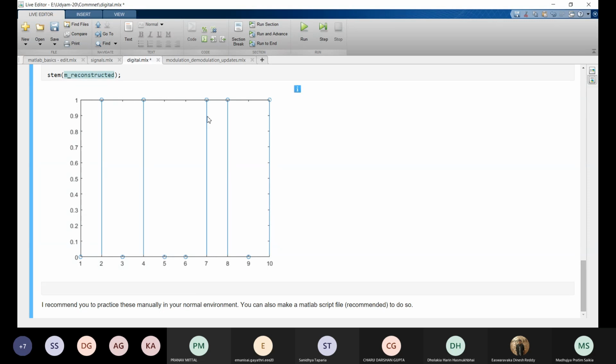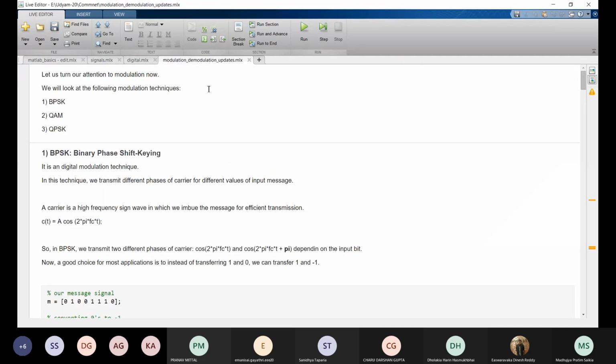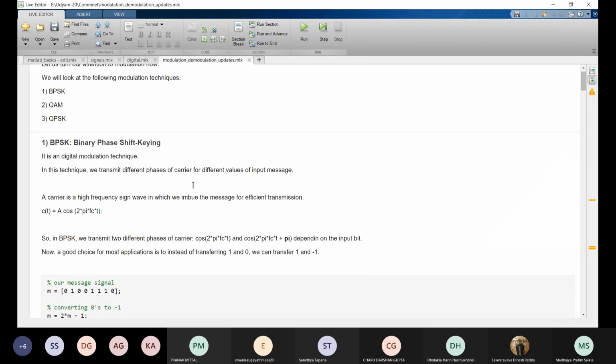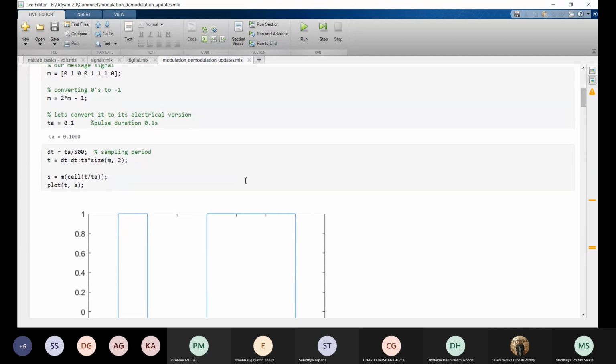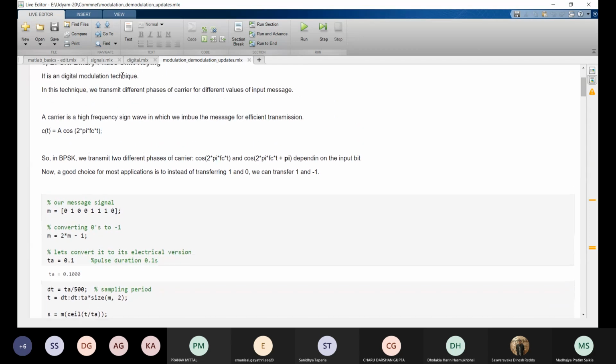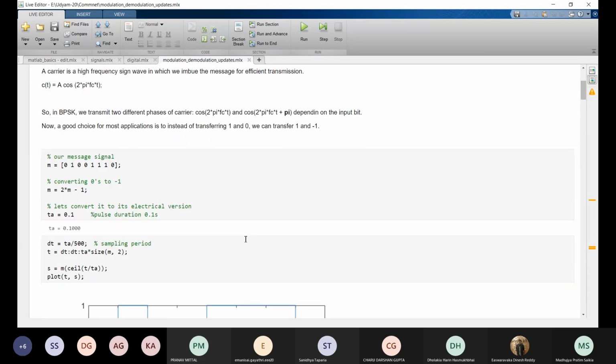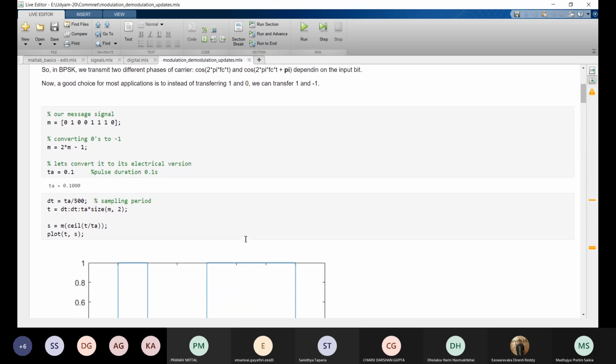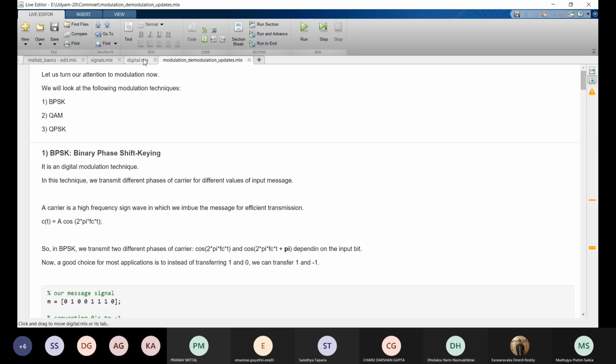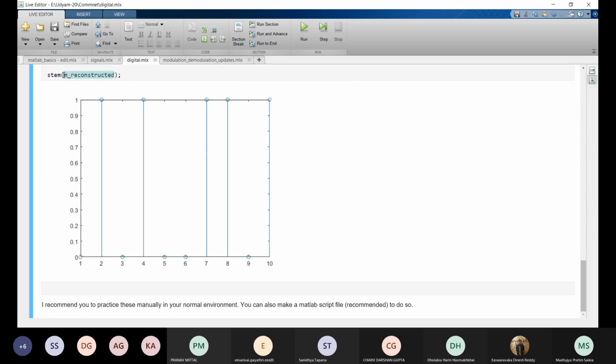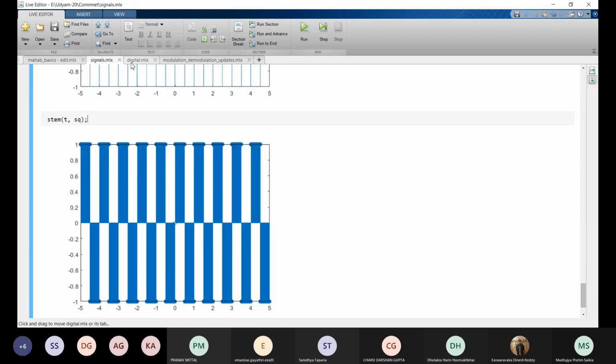So that's it for now. From the next workshop, we will see modulation and demodulation in MATLAB. So we will simulate the whole process of modulation and demodulation. We will see this editor in the next workshop. If you have any doubts, you can ask, and we will share these files with you.